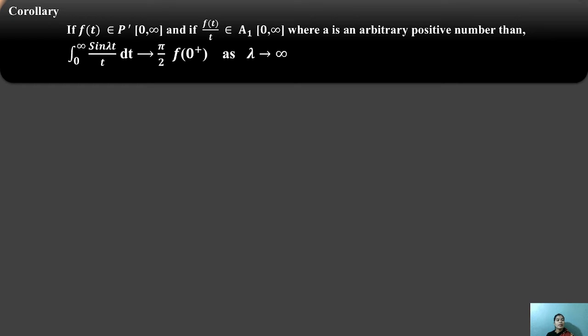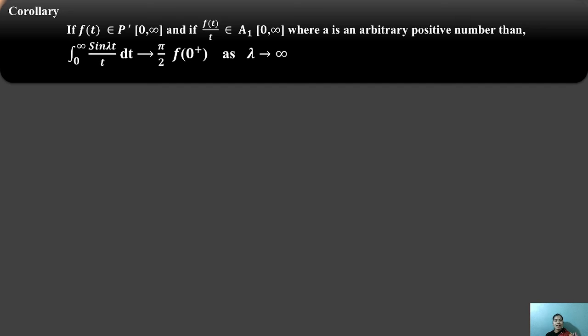The first is that f(t) is an element of P' on 0 to infinity, and f(t)/t is an element of A1 on 0 to infinity. Both of these conditions are on 0 to infinity, but P' is converted to A1 and f(t) is converted to f(t)/t.